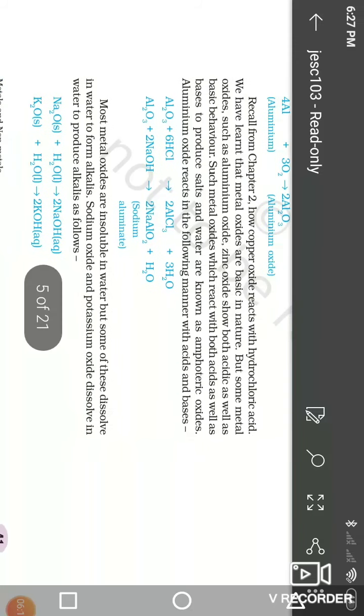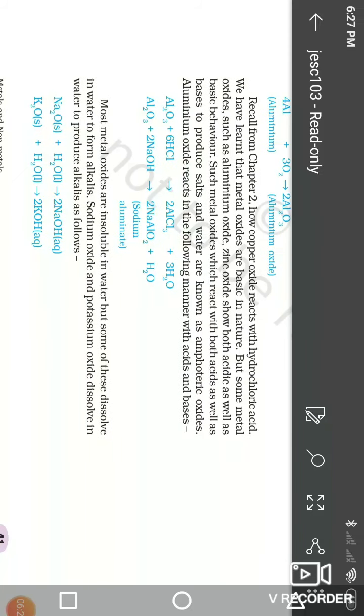Here another one is copper oxide or any metallic oxide. We study the reaction of metallic oxides when they react with acids or bases. One salt is formed and water is the byproduct. When aluminium oxide reacts with HCl, aluminium chloride and water are formed. When aluminium oxide reacts with sodium hydroxide, sodium aluminate and water are formed.